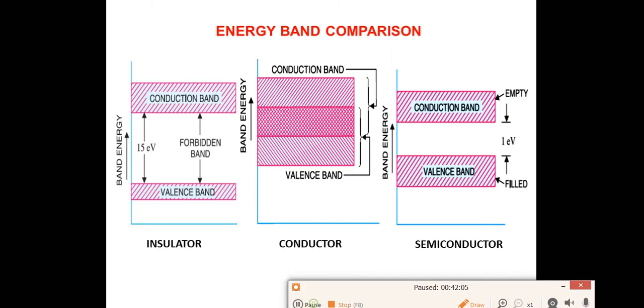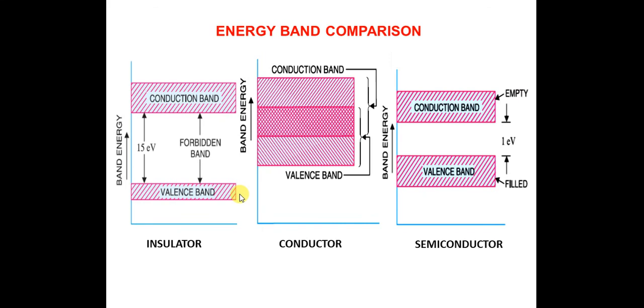So this is a comparison between the energy bands of insulators, conductors and semiconductors. In the insulators, the forbidden energy gap is around 15 electron volt. The forbidden energy gap is very, very large. In the conductors, the conduction band and the valence band overlap each other. There is no forbidden energy gap.